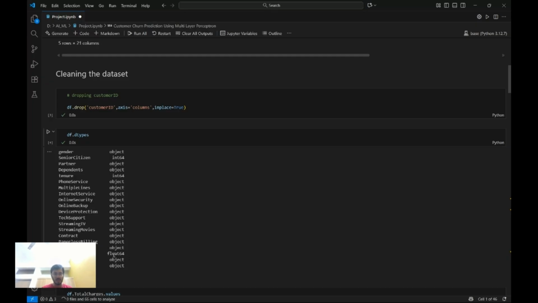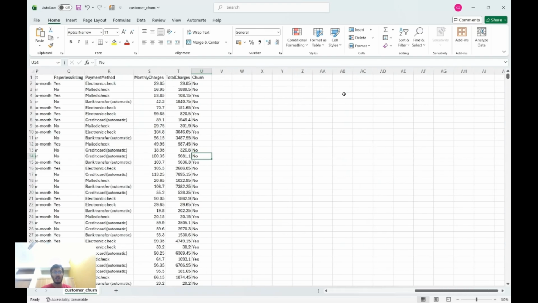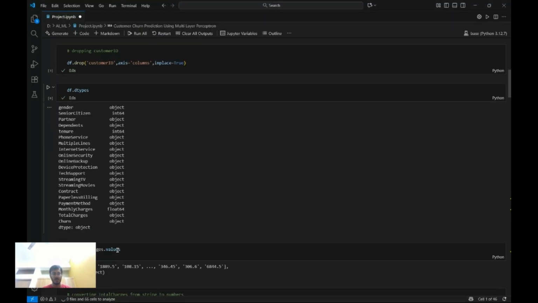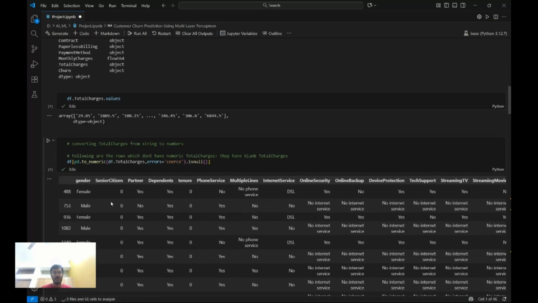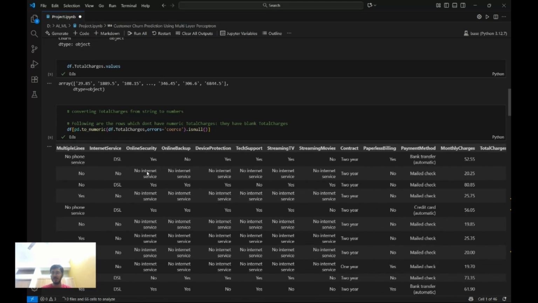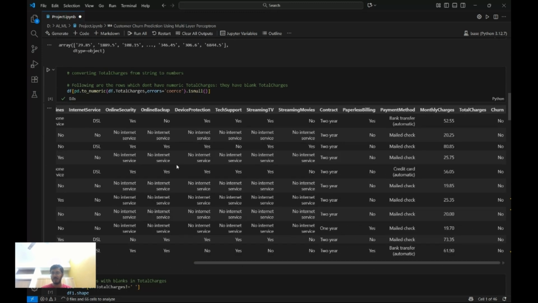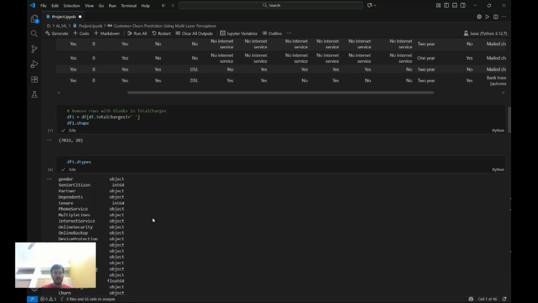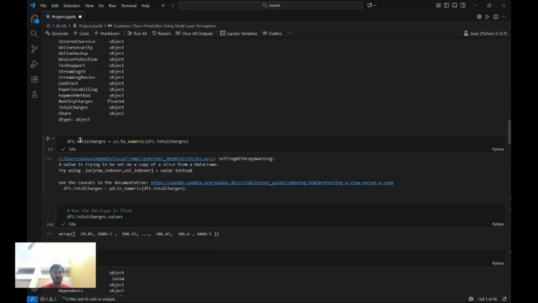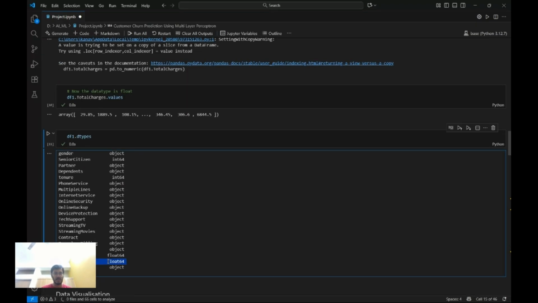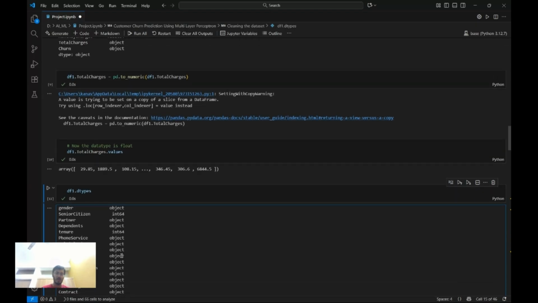But the point is monthly charges is float64, but total charges I realized had to be numerical, yet they are object. So I checked all the values and printed them. As you can see, it's an array of these numbers. They're meant to be numbers, but still the data type is object. So this was an attempt to convert them to numerical values. Firstly, I converted the values and changed them to float, but it didn't turn into float values. So I later did this other conversion and finally got them into float64 values. So on total charges, we have float64. This is the whole thing which we did.